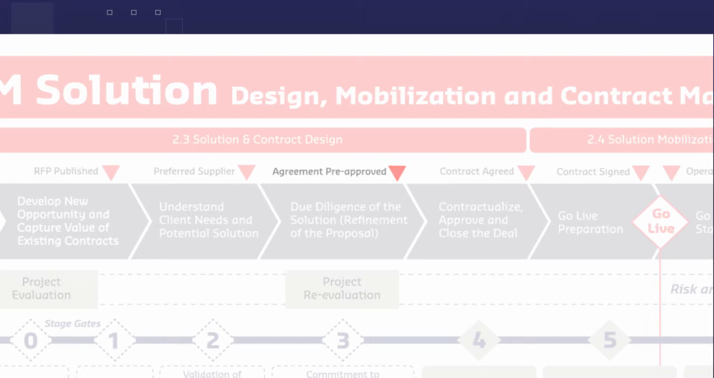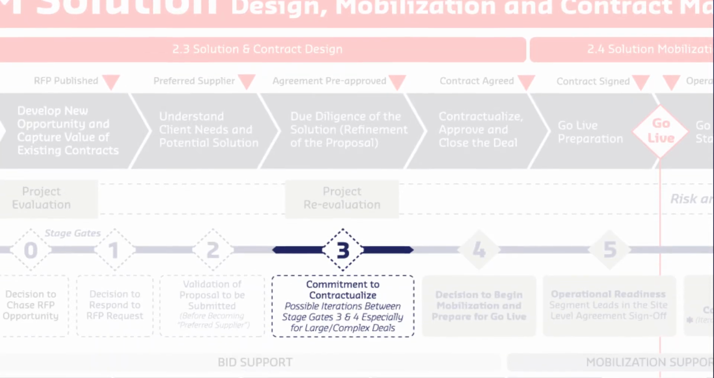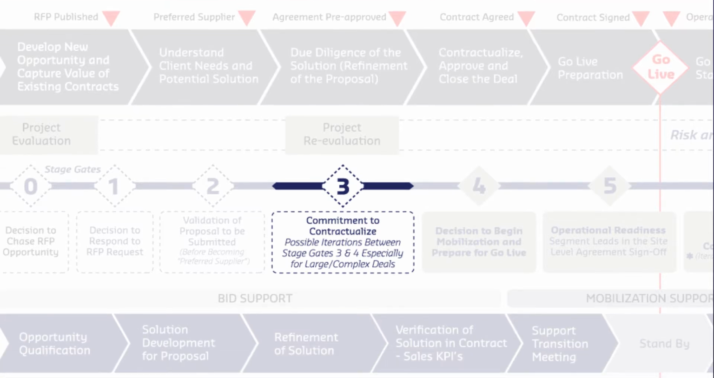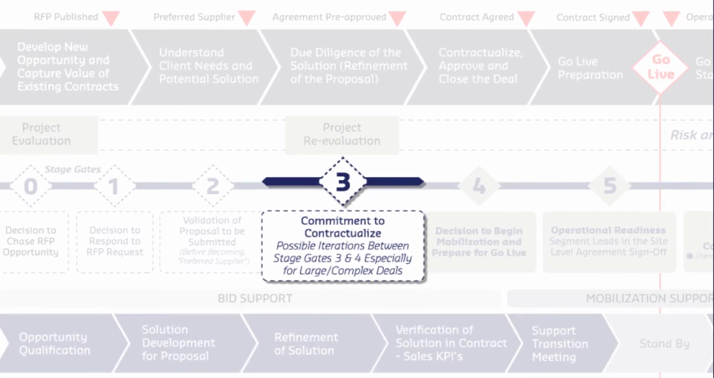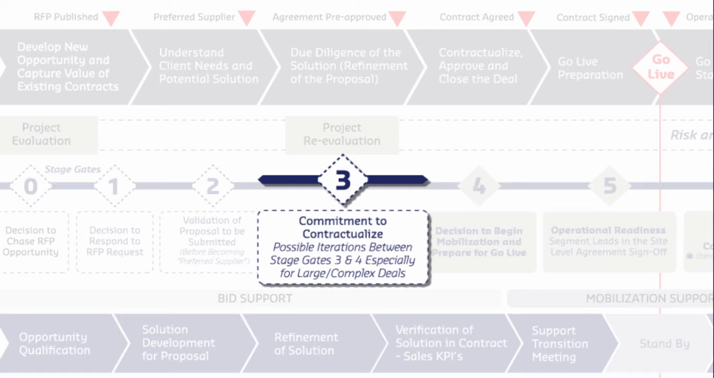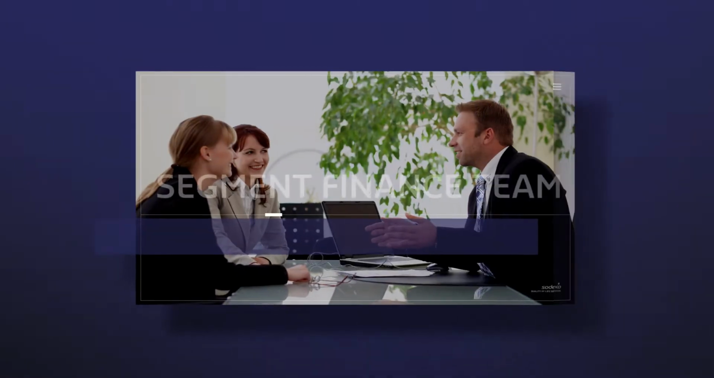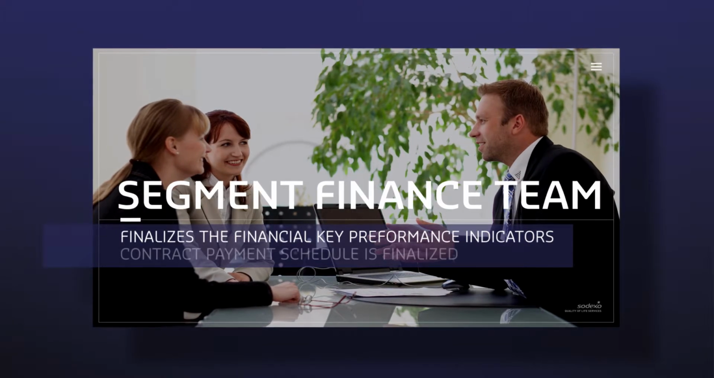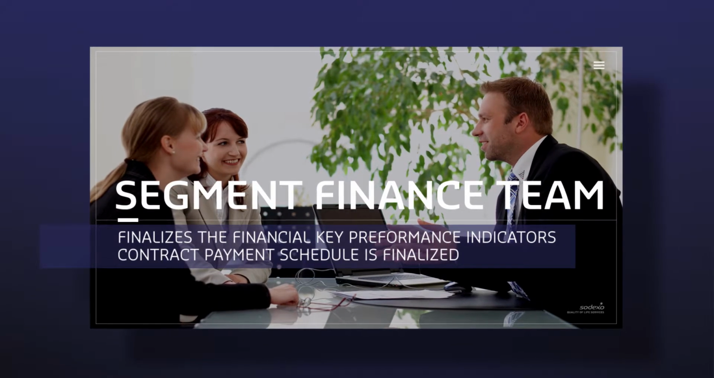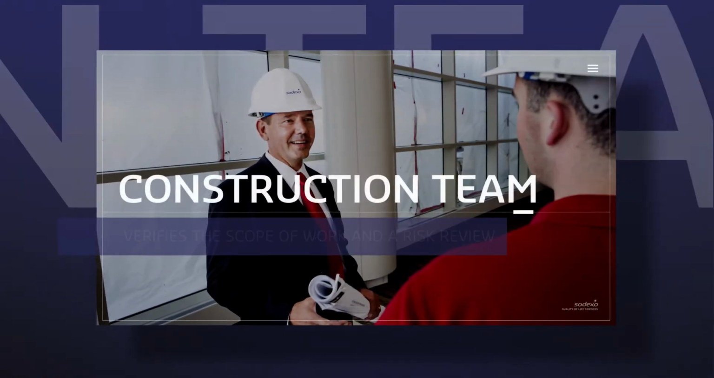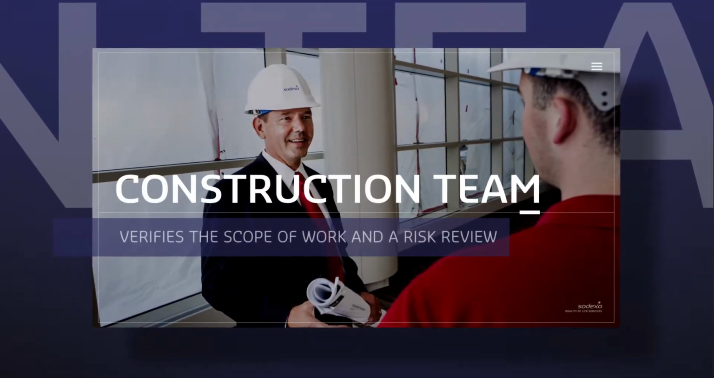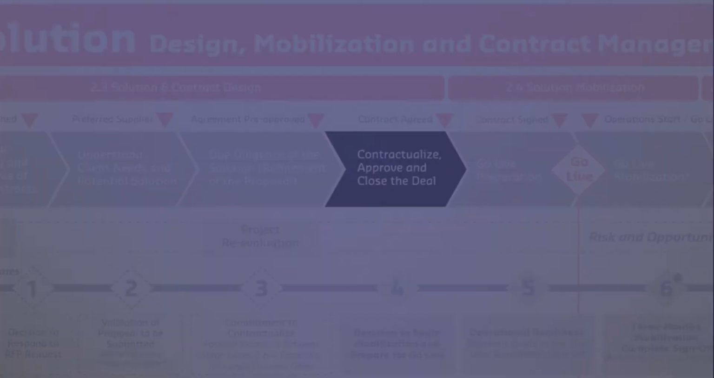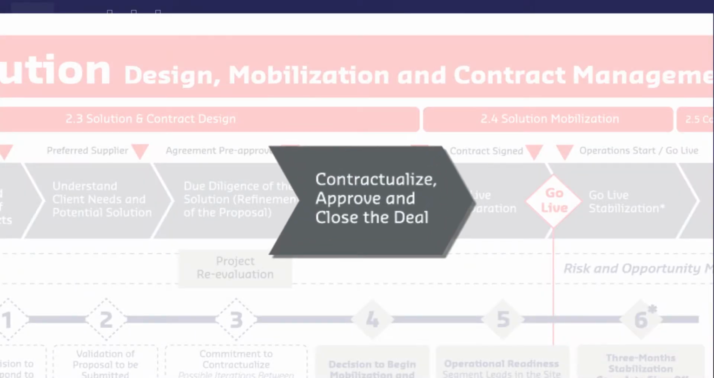We must begin the process to create an agreement to allow the construction team to contract with design consultants, order equipment, and complete other preliminary construction activities. This process is led by the segment sales and operations team to get a signed agreement. The segment finance team finalizes the financial key performance indicators and the contract payment schedule. The construction team supports the finalization of a signed agreement by verifying the scope of the work and a risk review. The mobilization plan is finalized and is prepared for execution.